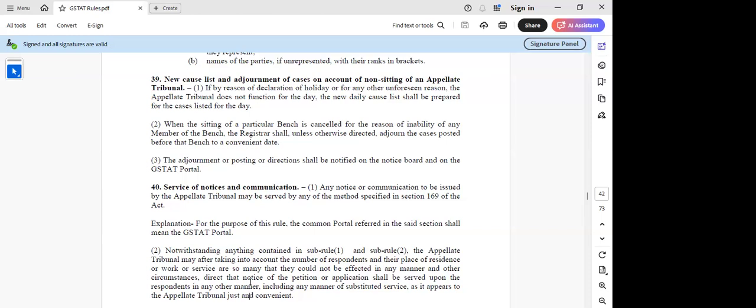No, nothing. There's nothing as such. We have to be present there. We have to represent there. If he's there, we have to argue the matter. Otherwise, the date will be adjourned.